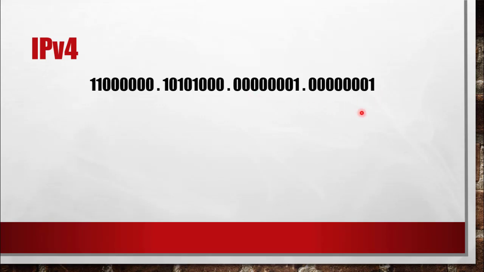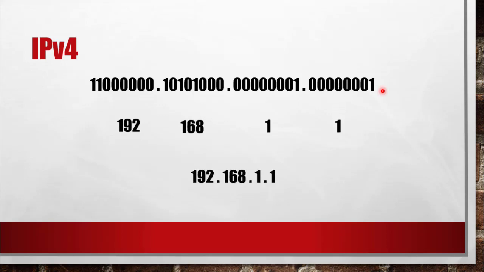If I get the decimal values of all of these, that is, converting each binary number to decimal, I'll be getting 192 for this, 168, 1 here and 1 here.